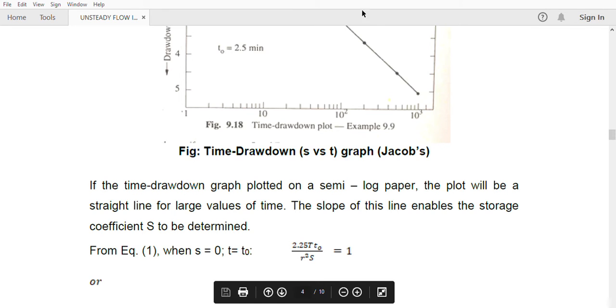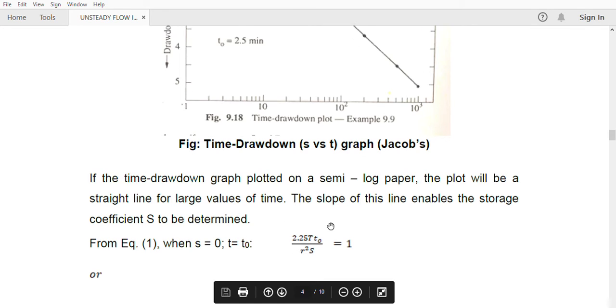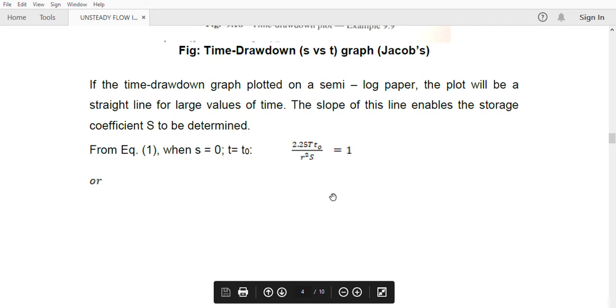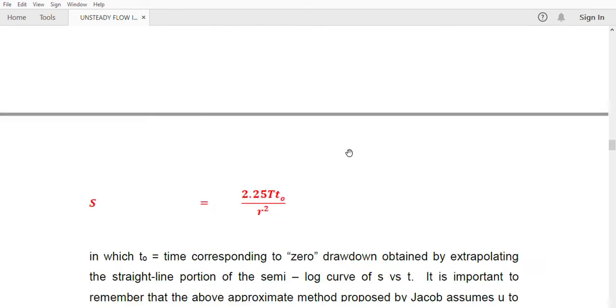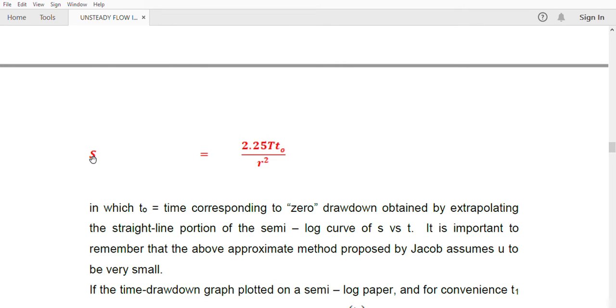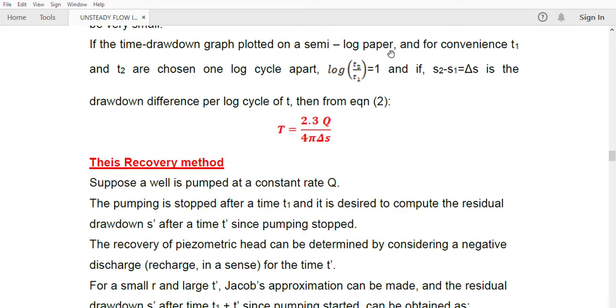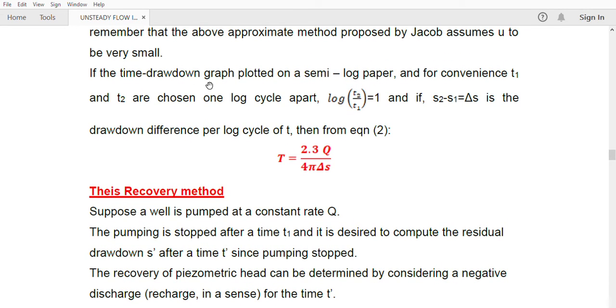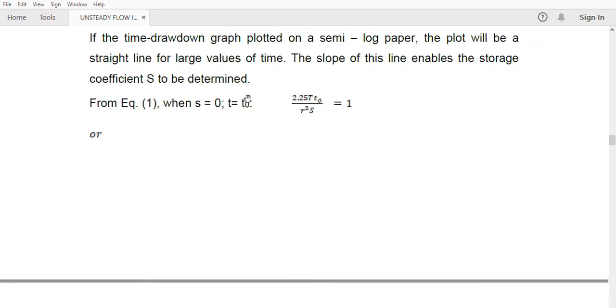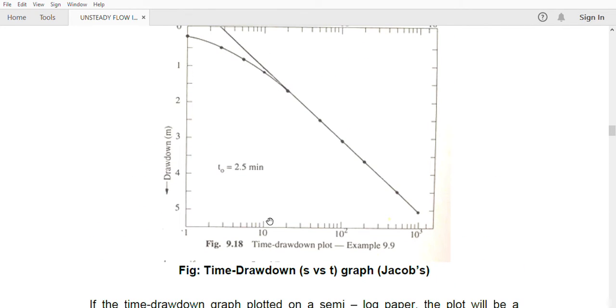That value he applied in the final equation, and he got 2.25 T T0 divided by R square equal to 1. Finally, from that equation, S is equal to 2.25 T T0 divided by R square. T0 is known to you, R is known to you, T is unknown. So for finding T, he has again drawn the time-drawdown curve, the previous one you can see, and for convenience T1 and T2 are chosen one log cycle apart. For example, this is one log cycle.